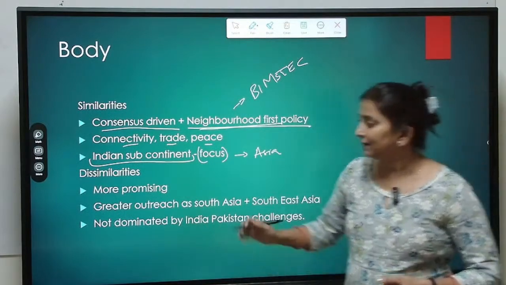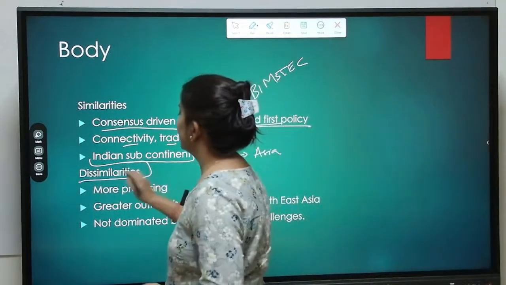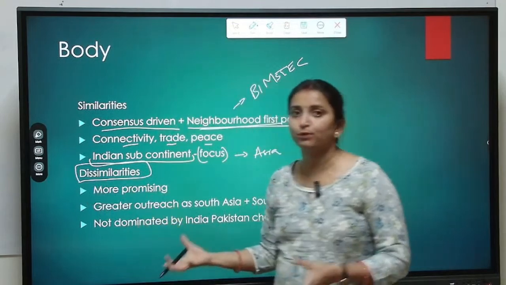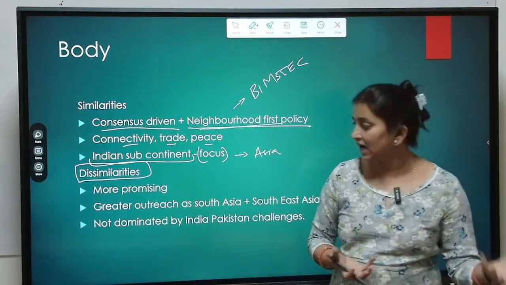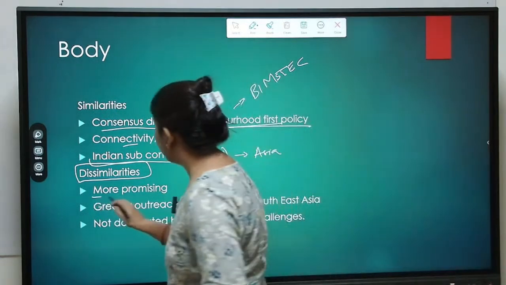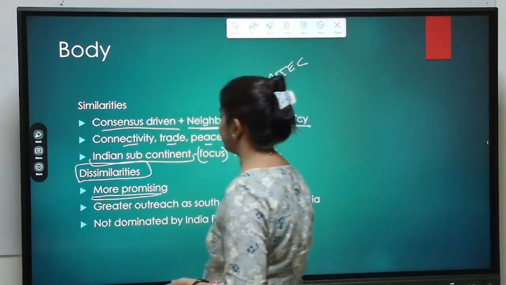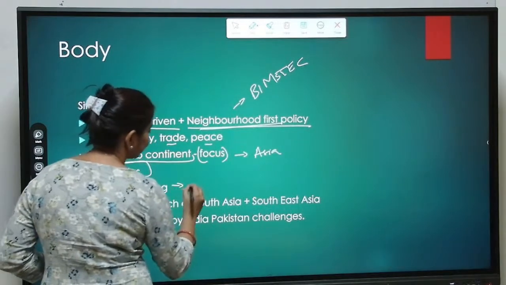But the dissimilarities are something that has put BIMSTEC ahead, giving it more priority than SARC, and that is that BIMSTEC is much more promising. That is also evident from its annual meet.